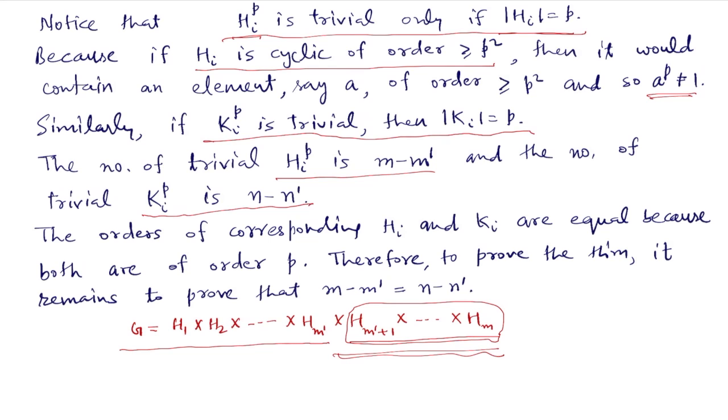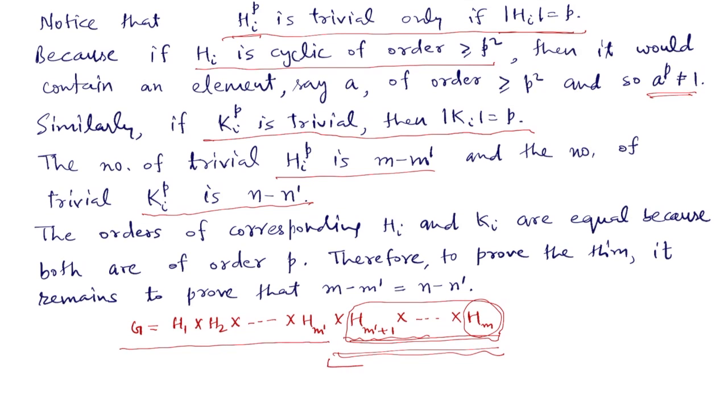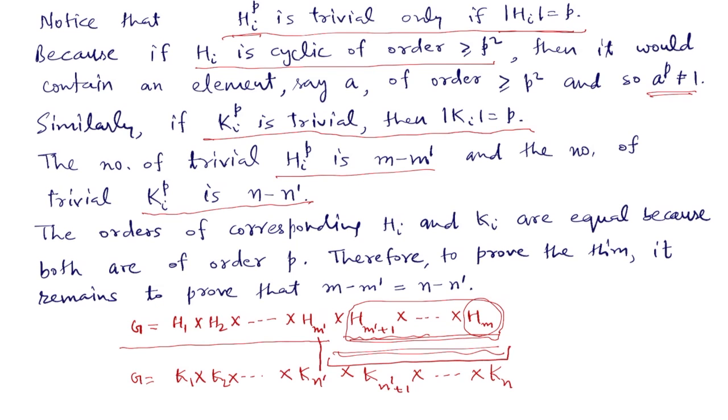And because if H_i^p is trivial, then the order of H_i will be exactly p, as we have just noticed, the order of all these H_i starting from here to here is p. Up to m' and n', we have proved that the corresponding groups are of the same order, and now we know that the remaining H_i and remaining K_i are all of order p. So to show that the orders of these groups are the same, we just have to show that m minus m' is equal to n minus n'.